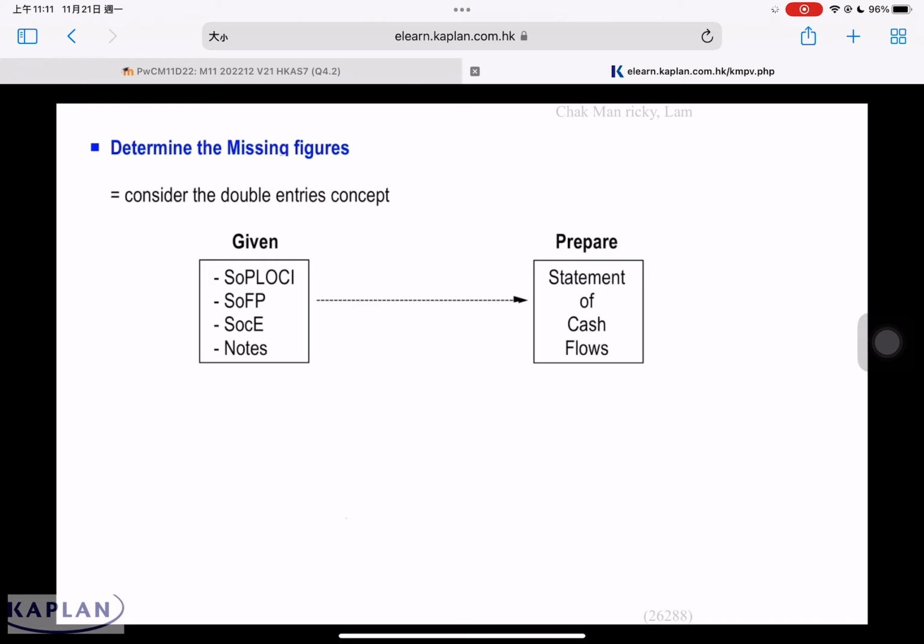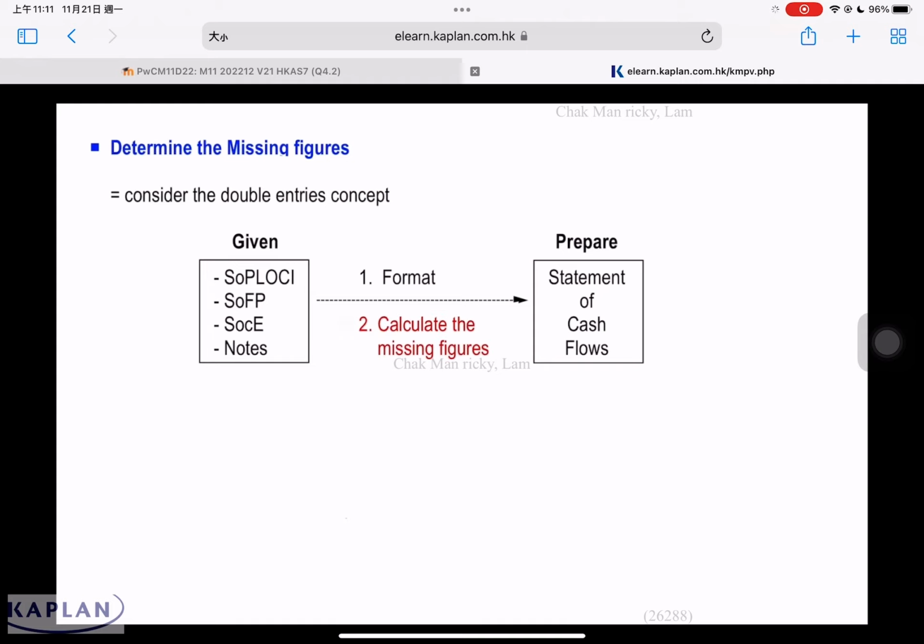During the process, we need to know the format, which is not an issue because it's an open book exam, but you cannot treat this as an open book exam. If every question refers to books, you don't have time to answer all the questions. You must treat this as a closed book exam, even if it's an open book exam. So you must memorize the format. All this must be at your fingertips. You must understand all this within seconds. Number 2, you must be able to calculate the missing figure.